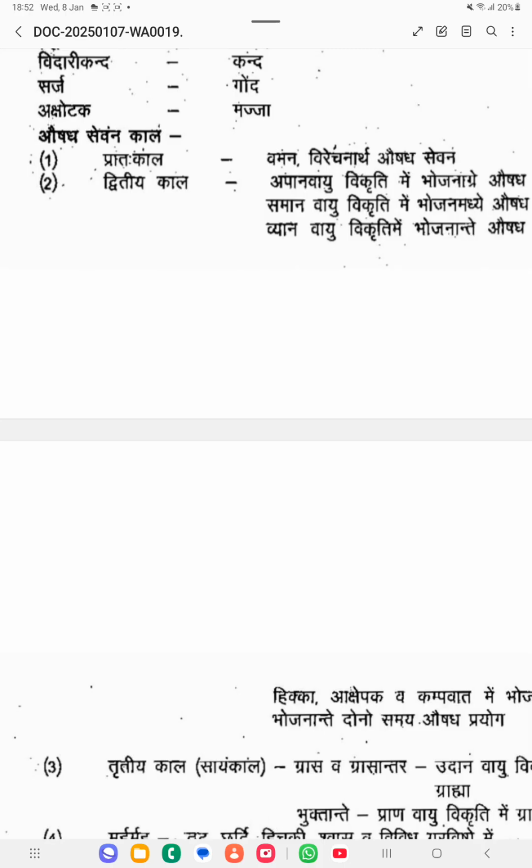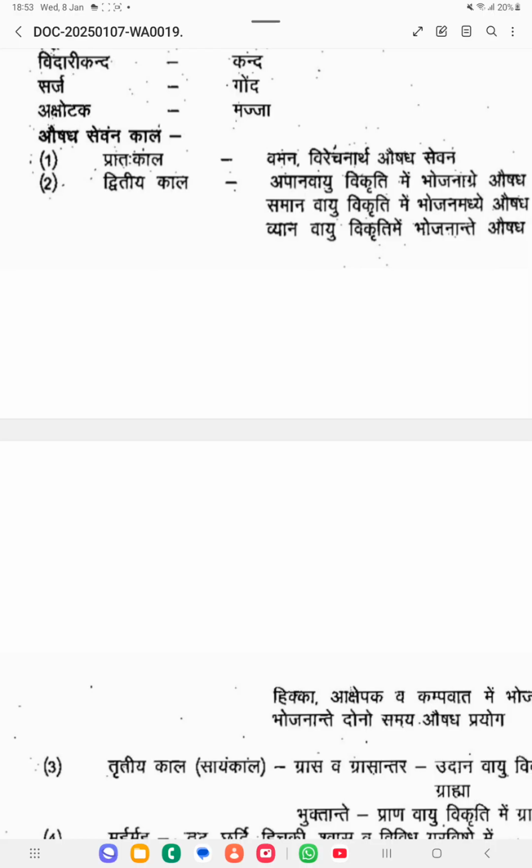The first one is Pradaha Kala, otherwise known as Suryodaya. During the sunrise, which medicines should be taken? Vamana Virejanartha Aushadha Sevana. If the patient is going for Shodhana, that is Vamana and Virejana, the medicine should be taken during Suryodaya.